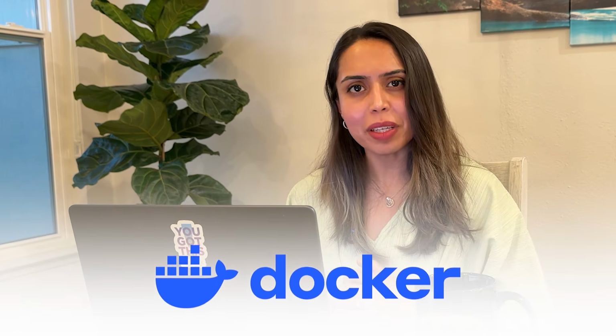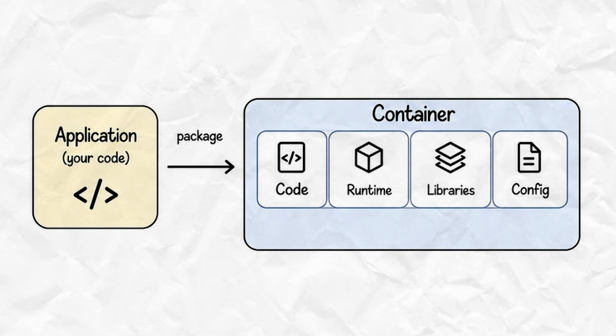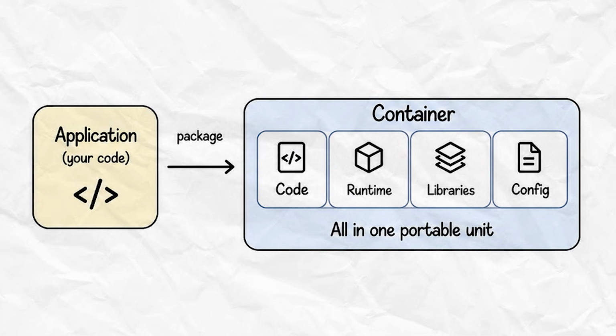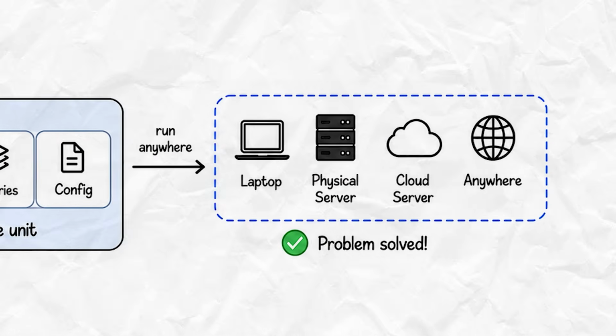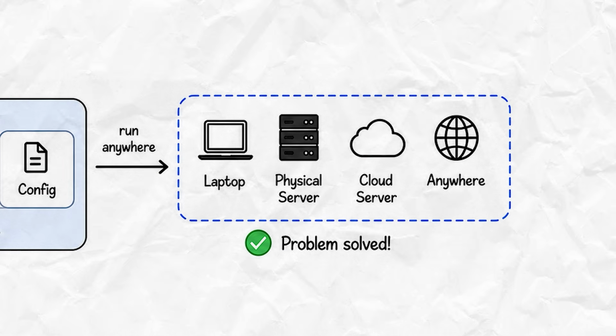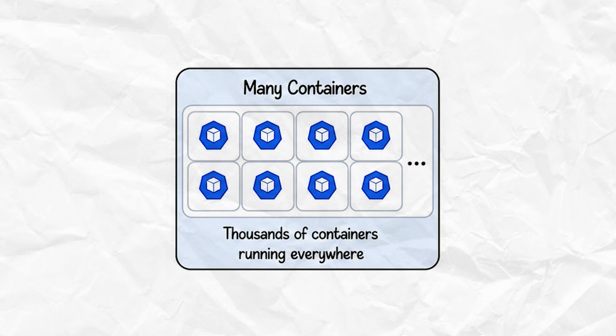This is where Docker came in. Containers gave them a way to package the app with everything it needs: code, runtime, libraries, all into one portable unit. Now with portable, what I mean is that same container can run in your laptop, in a physical server, in a cloud server, everywhere. Problem solved. Except now you have thousands of containers.